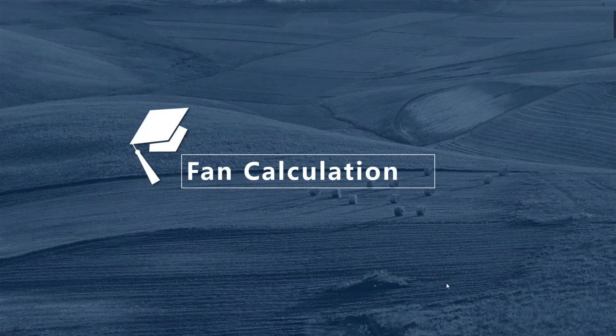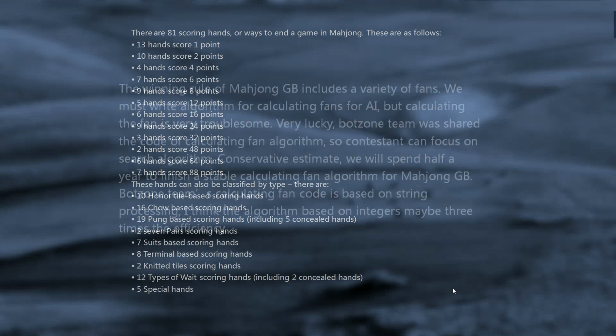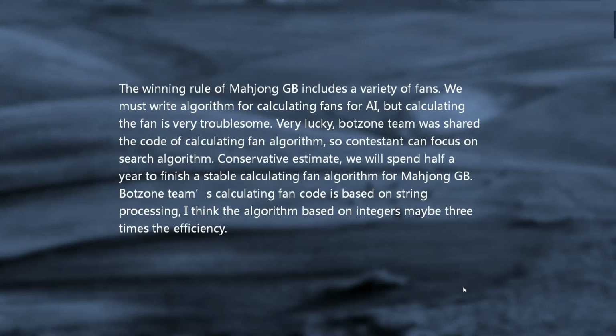Fan calculation. There are 81 scoring hands, or ways to end the game, in Mahjong. They are as follows. These hands can also be classified by type. The winning rule of Mahjong includes a variety of fans. We must write an algorithm for calculating fans for the AI. But calculating the fan is very troublesome.